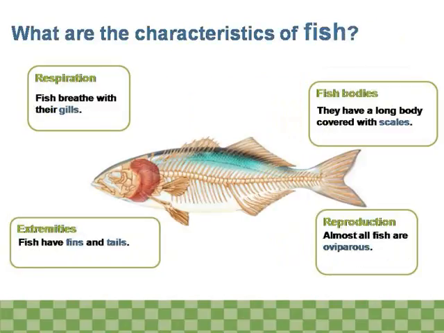What are the characteristics of fish? Respiration. Fish breathe with their gills. Fish bodies. They have a long body covered with scales. Extremities. Fish have fins and tails. Reproduction. Almost all fish are oviparous.